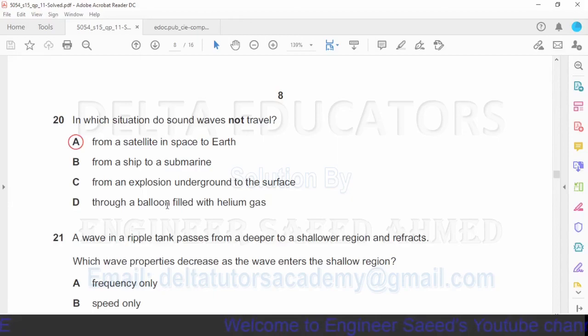Option D, through a balloon filled with helium gas. Here it is given helium gas. Gas is a material thing, so sound can travel through a material medium. So in option D, sound can also travel. So option D is also incorrect. So our correct option is option A. From a satellite in space to Earth, we cannot hear the sound.